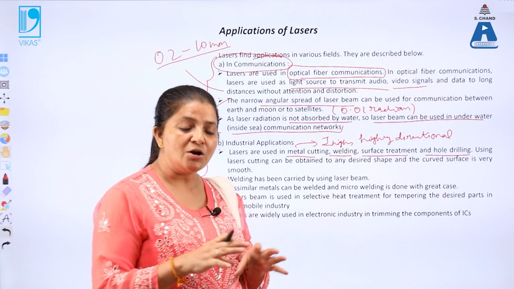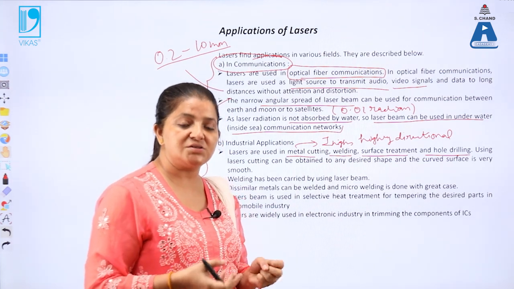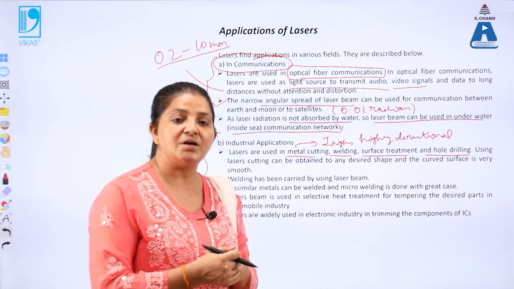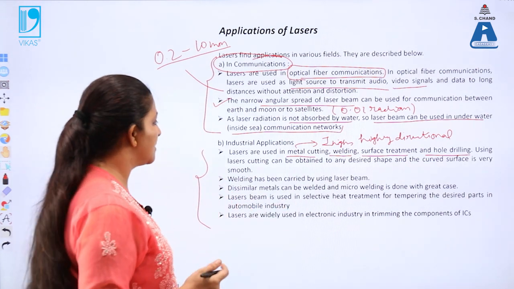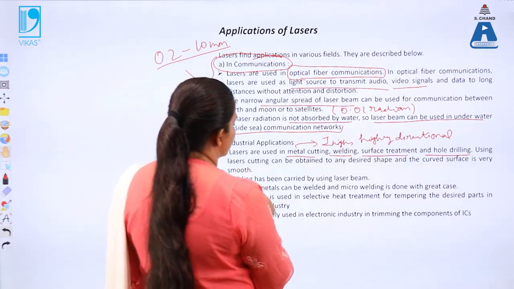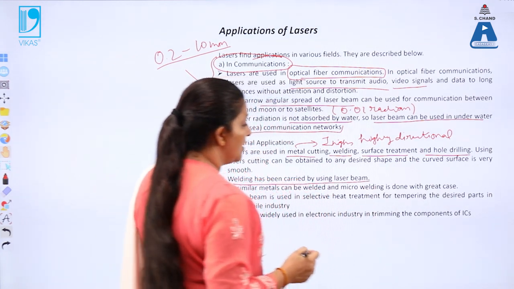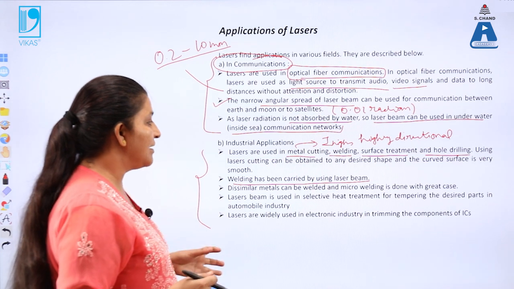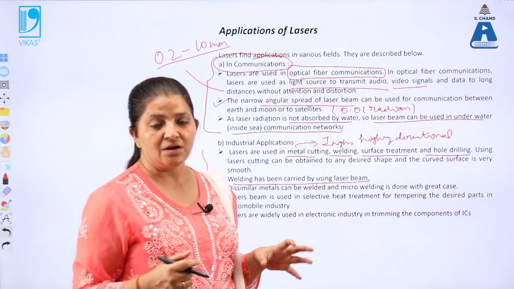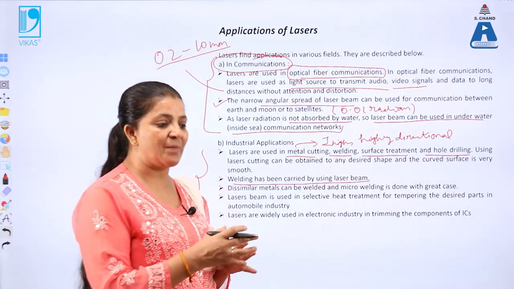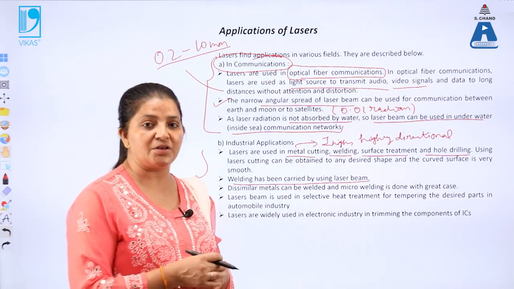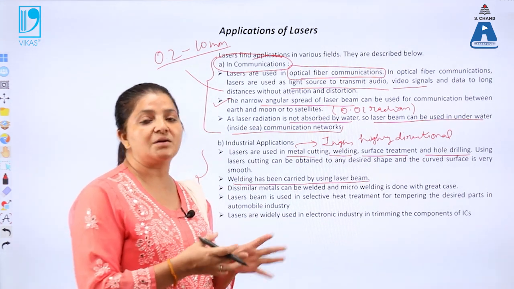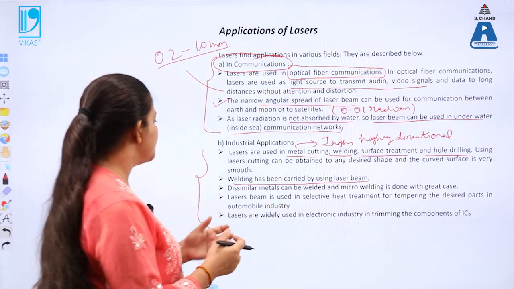Due to their low angle of divergence, proper cutting of materials or alloys can be done using the laser. Then next is the welding process, which can be carried out using the laser beam. Welding of dissimilar metals, meaning metals with different properties, and combining these two metals, can be done using lasers.